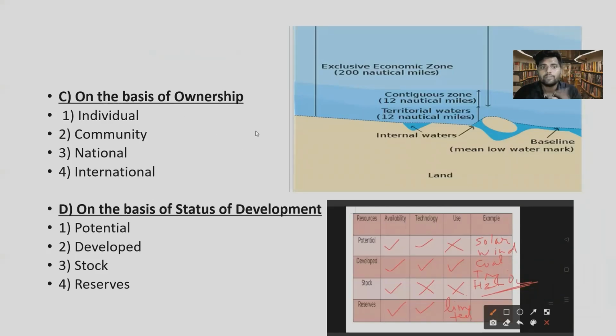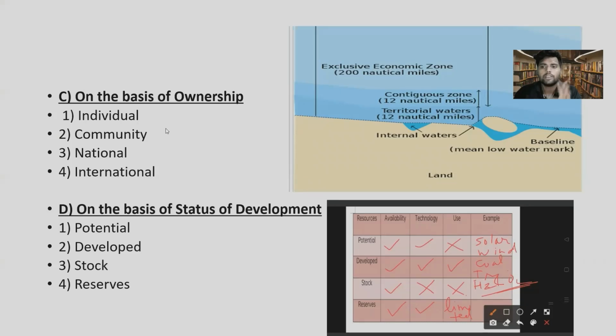On the basis of ownership. So resources are also classified on the basis of ownership, that is, who owns, who has the control, power, and authority over that resource. So first, individual resources means only a single person or an individual has the ownership, power, and authority over that resource. For example, farmers use their land as they wish. They have the power to grow whatever they want on their land. And even our houses, we individually own our houses, so it is an individual resource.